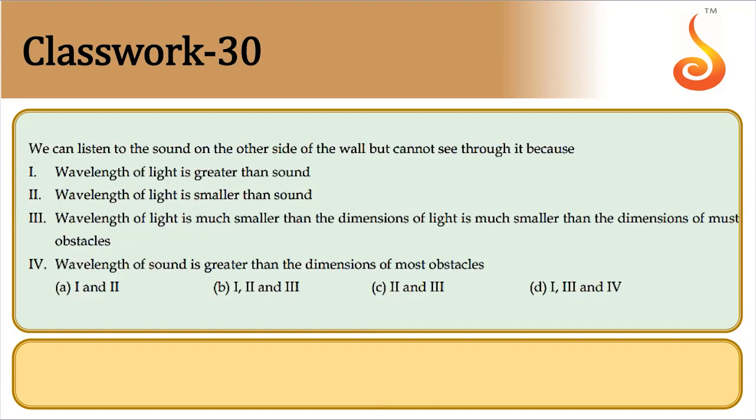We can listen to sound on the other side of the wall, but cannot see through it because the wavelength of light is greater than sound, the wavelength of light is smaller than sound, the wavelength of light is much smaller than the dimensions of obstacles. The wavelength of sound is greater than the dimensions of most of the obstacles.